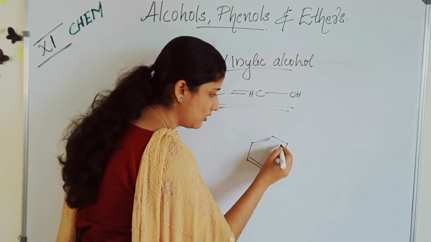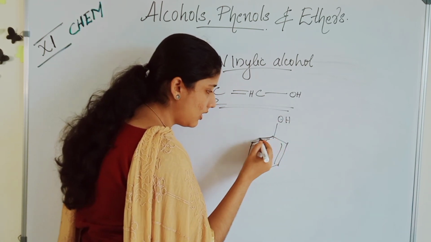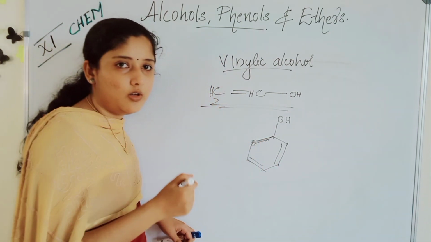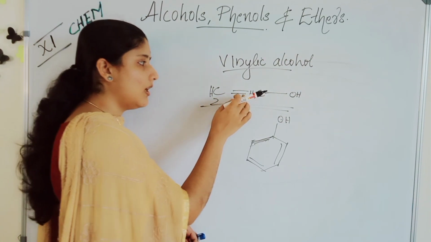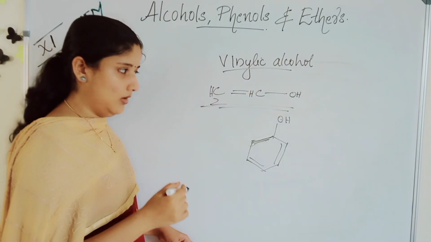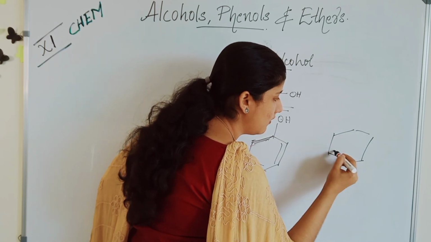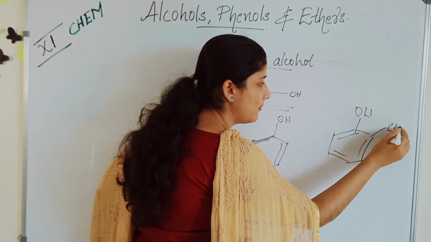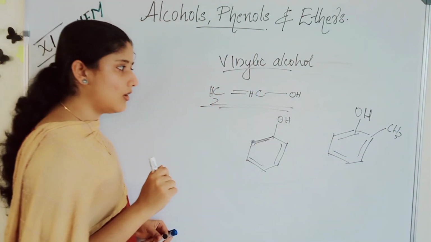Look, the carbon with an OH is attached to a double bond. This is also a vinylic alcohol, phenol. Vinylic means the carbon with an OH will also have a double bond. Another example is when the OH and here it is CH3, this is also a vinylic alcohol. These are vinylic alcohols.